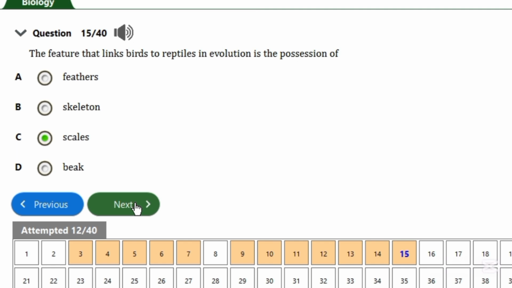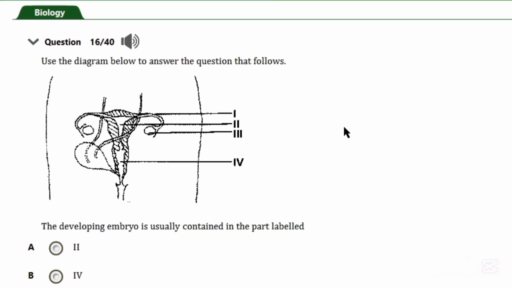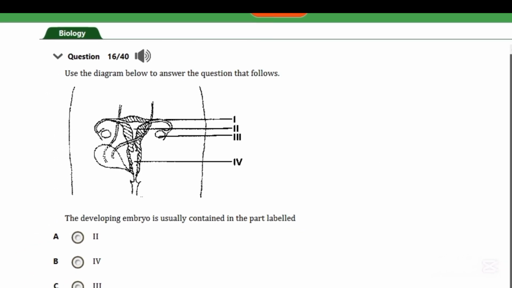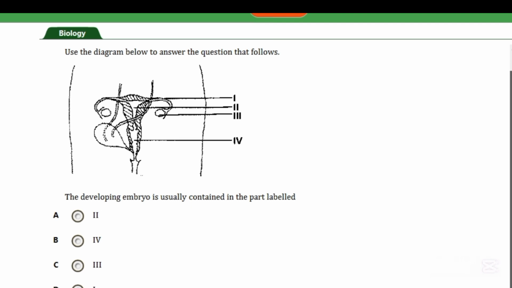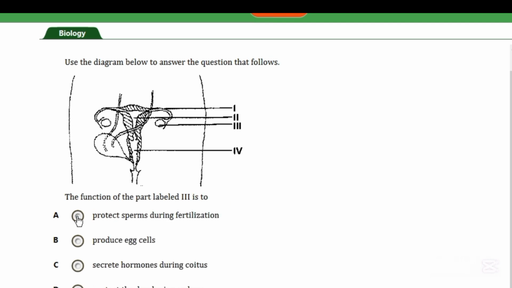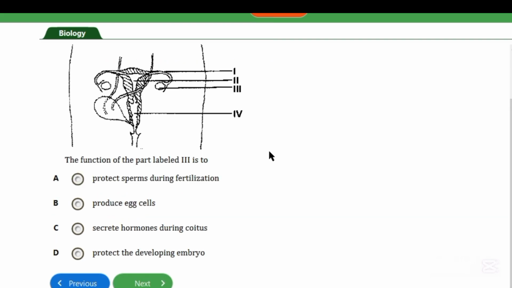So use the diagram. So this is the female genital system. The developing embryo is usually contained in the part labeled. So now the developing embryo is implanted in the uterus, and the uterus is this part you are seeing here. So it is the part II. So next, the function of the part III. So now this III, it gives us the ovaries. It helps in supplying the eggs to the oviduct. So now it helps in producing eggs.